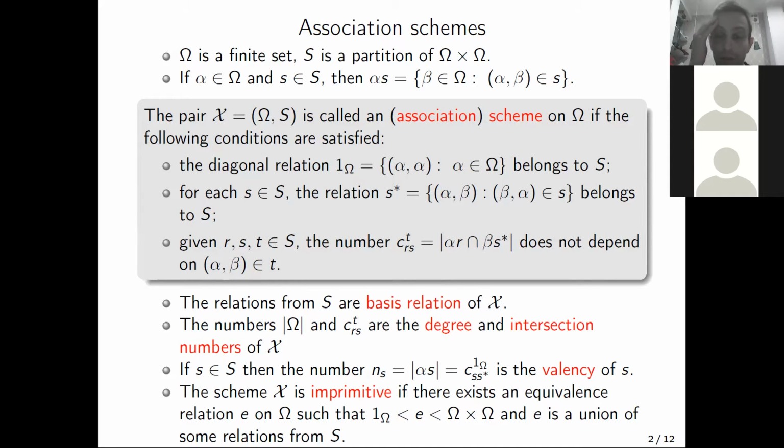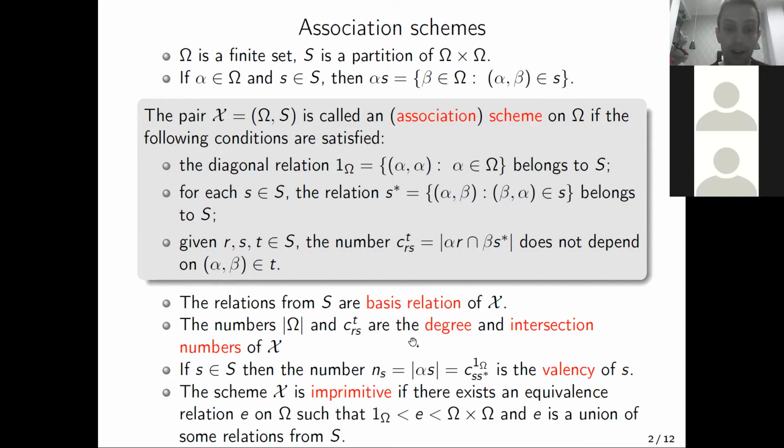The notion of an association scheme goes back to the classical papers by Bose and Shimamoto. Bannai and Ito wrote in their book that the theory of association schemes is group theory without groups, because many concepts and notions from group theory can be transferred to association scheme theory in a purely combinatorial way.